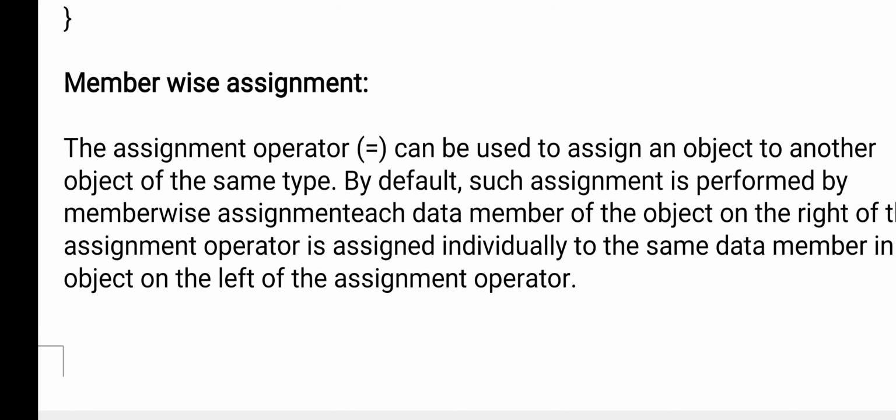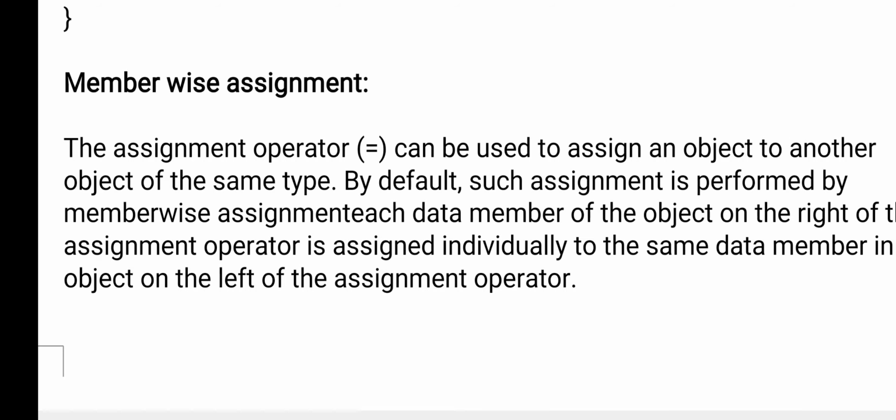Similarly, whatever values are there in one object can be assigned to another object by using the equals assignment operator. The assignment operator equals can be used to assign an object to another object of the same type.